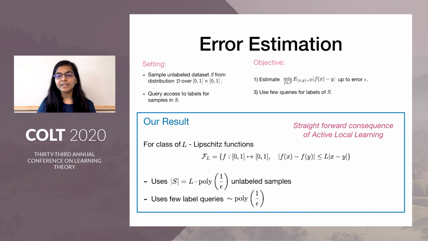And note that this is a straightforward consequence of active local learning because once we have an algorithm for active local learning, we can sample 1 over epsilon squared unlabeled samples from the distribution, query their labels, and then compute the predictions corresponding to the active local learning algorithm. And then we can compute the average error to estimate the quantity that we need to estimate.